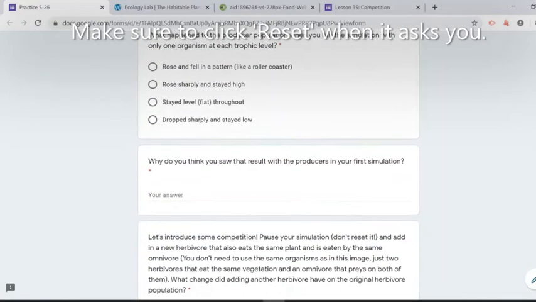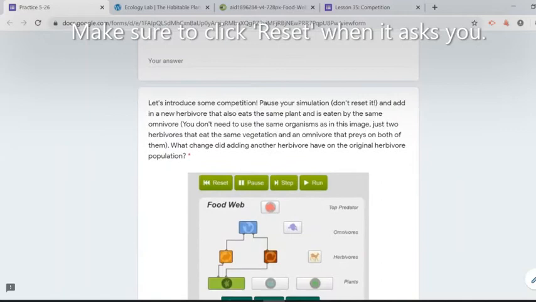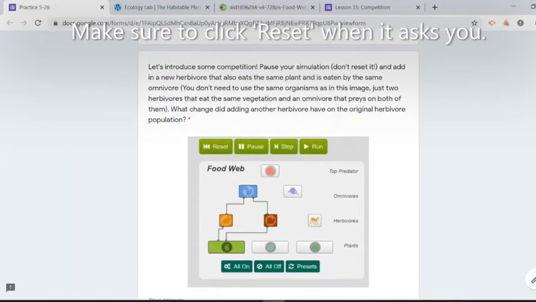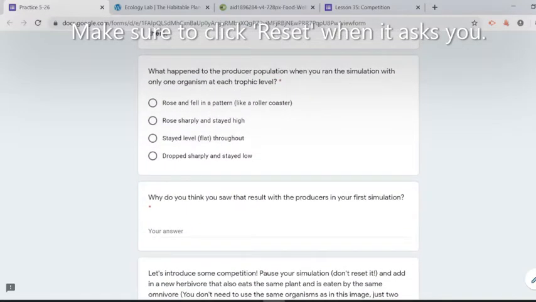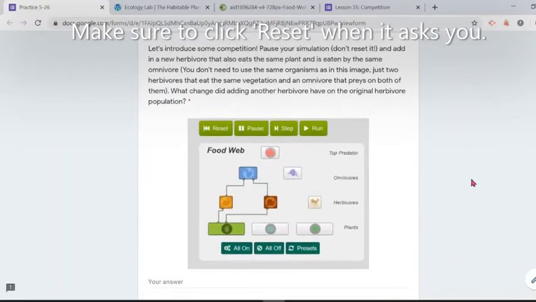We can answer the first set of questions after that, and we're gonna go through the second example. In the second example, we're gonna do something similar. So we already answered these questions. If you wanna pause this video while you answer those questions, then we're gonna do the second example. In the second example, we're gonna change our food web a little bit. We're gonna add a second herbivore. And if you look in here, our omnivore, we're gonna turn it into a full-on carnivore. Okay, so we should connect it just like we see it in here.